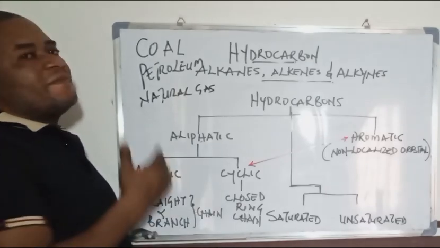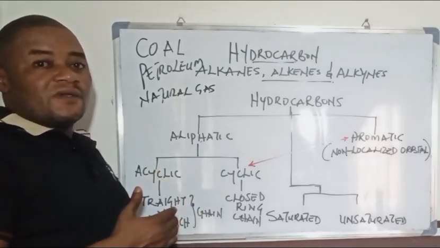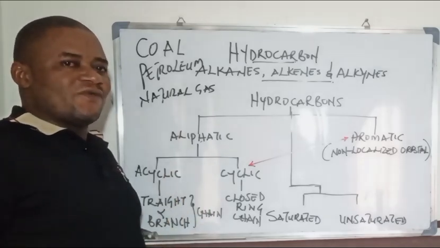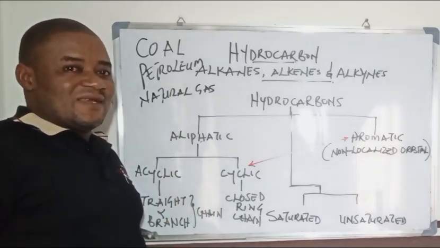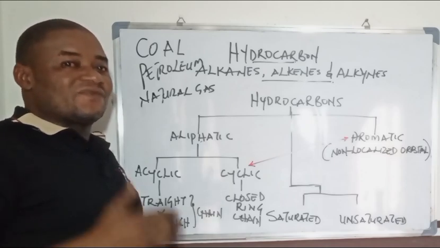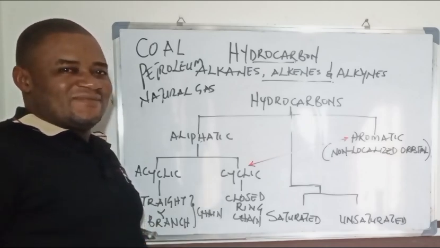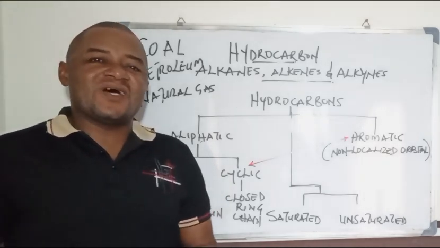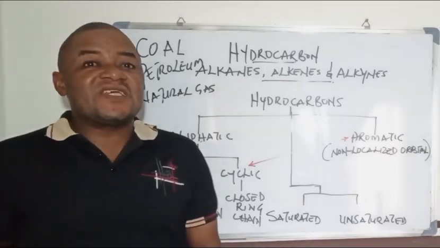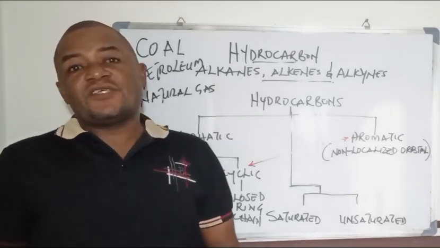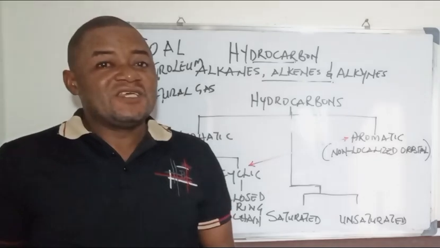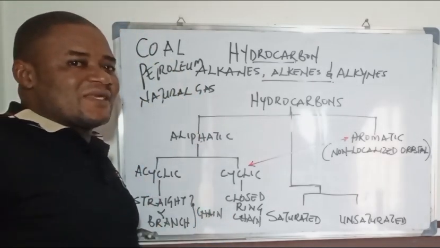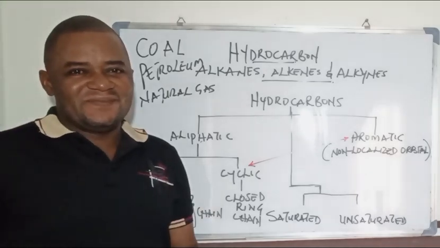These are the 3 main sources of hydrocarbon: coal, petroleum, and natural gas. No wonder methane, CH4, is natural gas, and it is comprised of carbon and hydrogen only. You can also have hydrocarbon derivatives, which can be synthesized to give you hydrocarbons at the end of the day. So the major sources of hydrocarbon are coal, petroleum, natural gas, and to some extent, hydrocarbon derivatives.